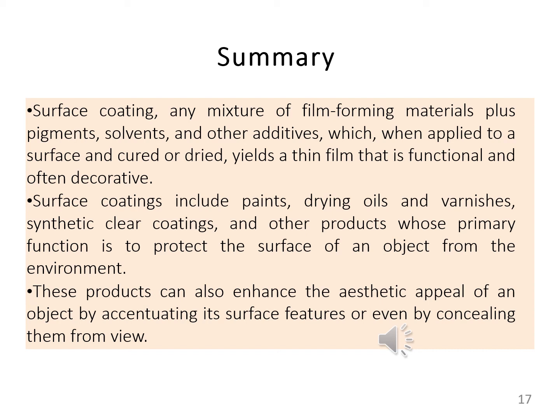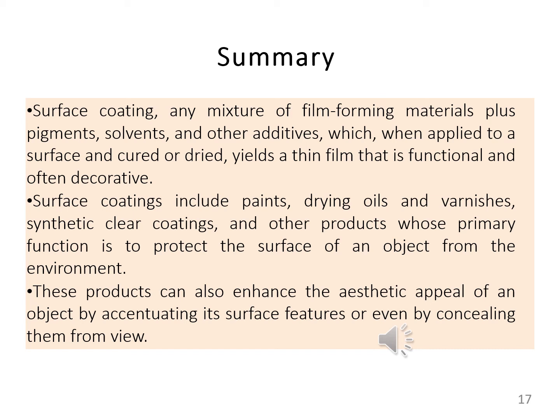Surface coating. What is surface coating? What is its use and which materials are included in the surface coating? Surface coating is any mixture of film forming materials plus pigments, solvents and other additives which, when applied to a surface and cured or dried, yields a thin film that is functional and often decorative.